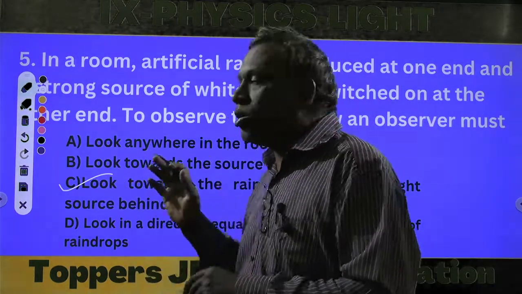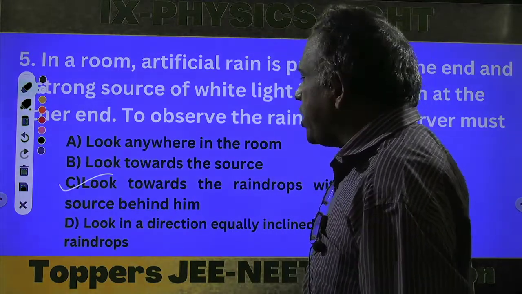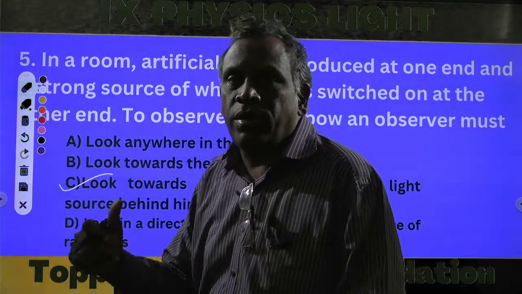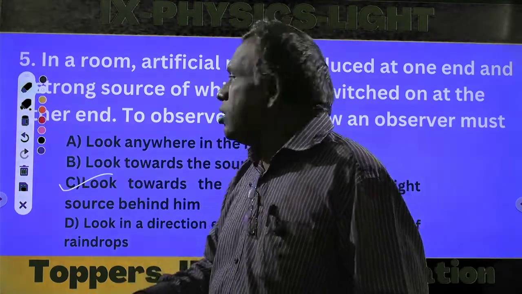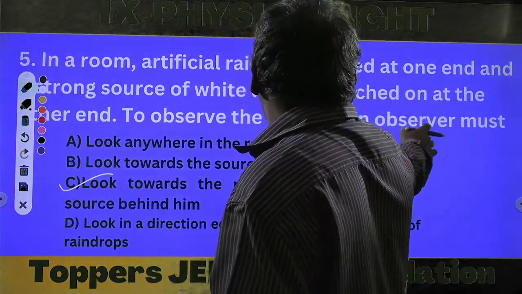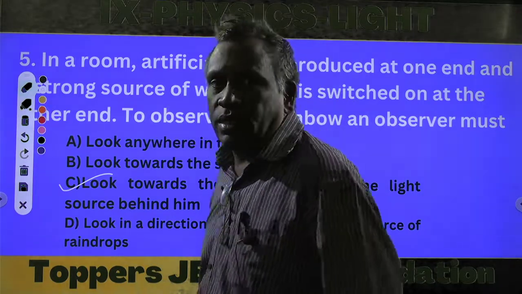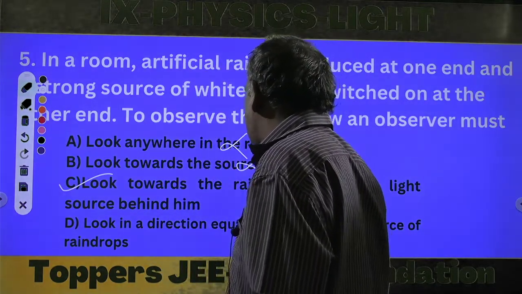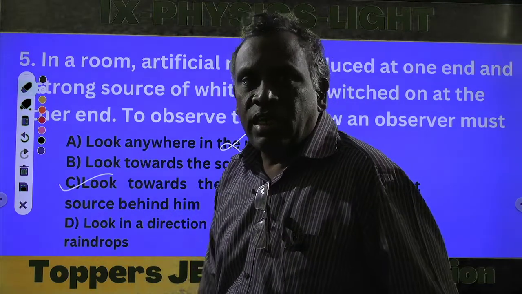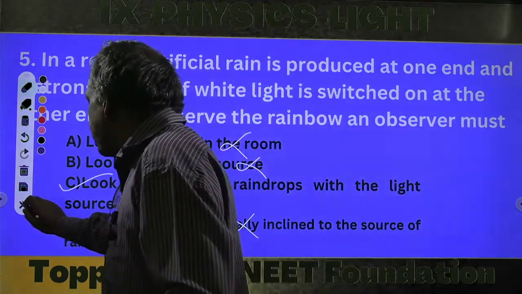You look towards the raindrops where the light source is behind him. If you observe the raindrops, we observe a rainbow in the room. That is what the question asks. The remaining options are not correct. So option C is the correct answer for this question.